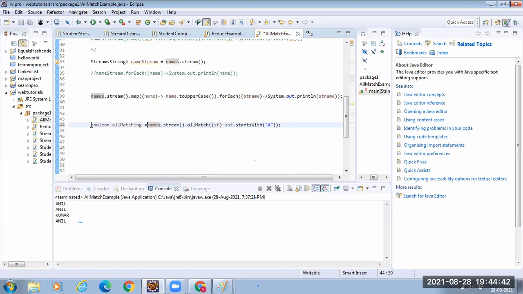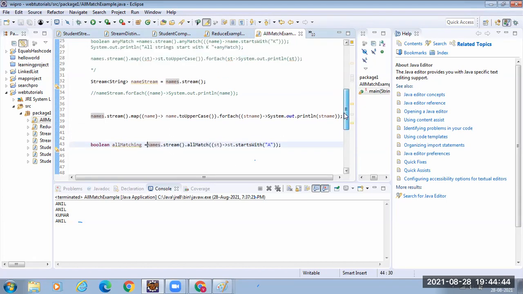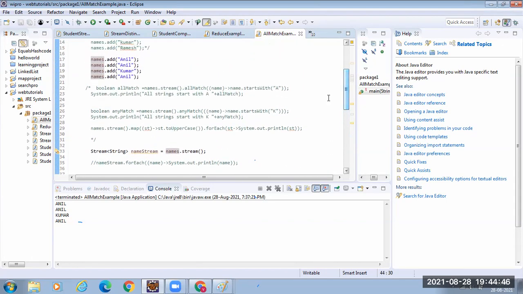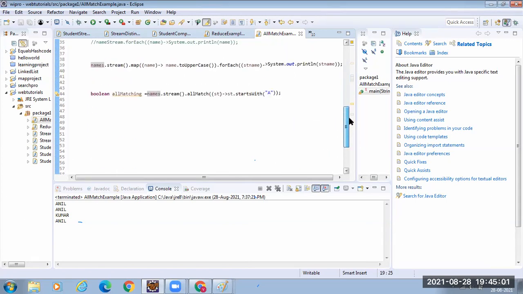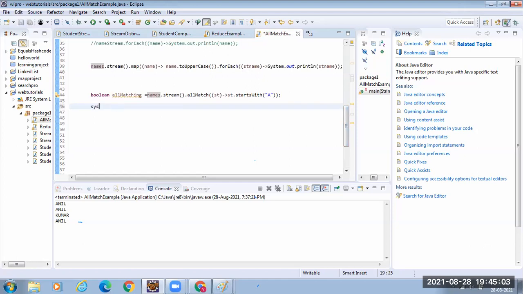Can you tell me what output I'm going to get? Are all the strings in my stream starting with A? No, I have three strings starting with A, but I have one string which doesn't start with A. So it will return a Boolean value.